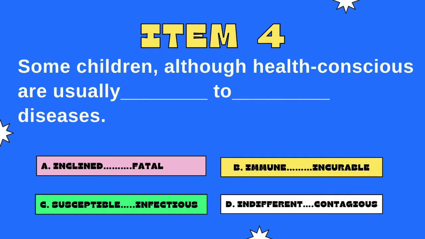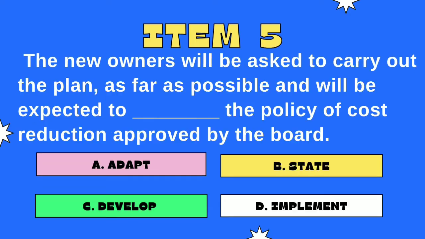Item 4. Some children, although health conscious, are usually dash to dash diseases. The answer options are A. Inclined and fatal, B. Immune and incurable, C. Susceptible and infectious, D. Indifferent and contagious. The answer is C. Susceptible and infectious. Some children, although health conscious, are usually susceptible to infectious diseases.